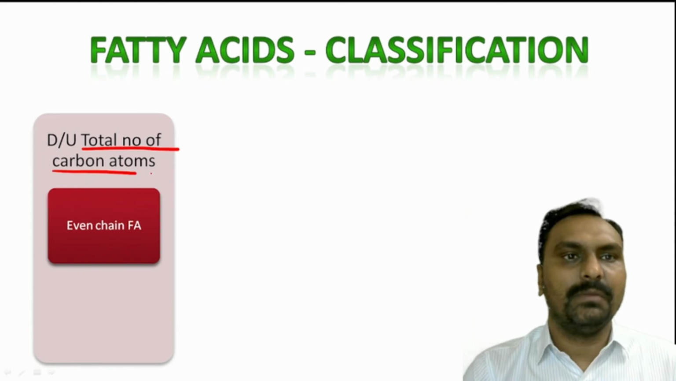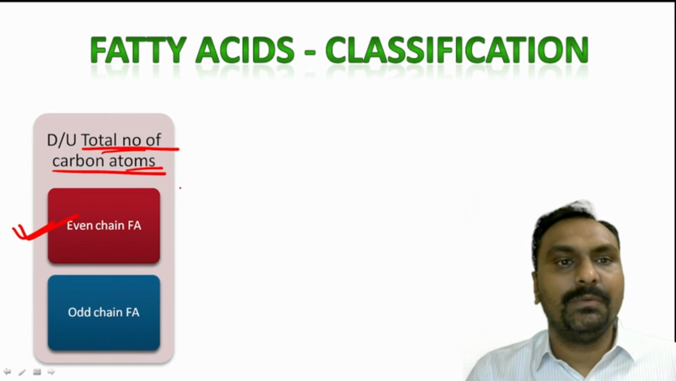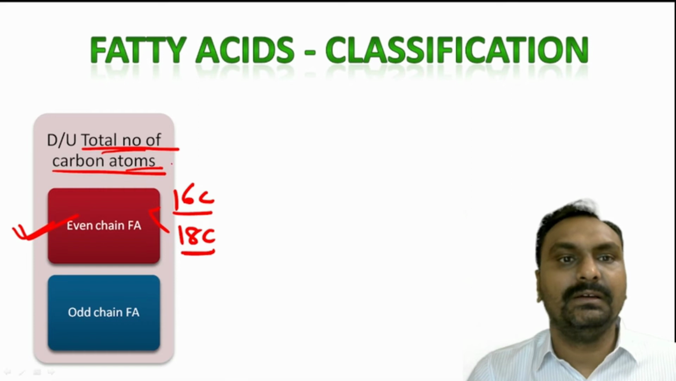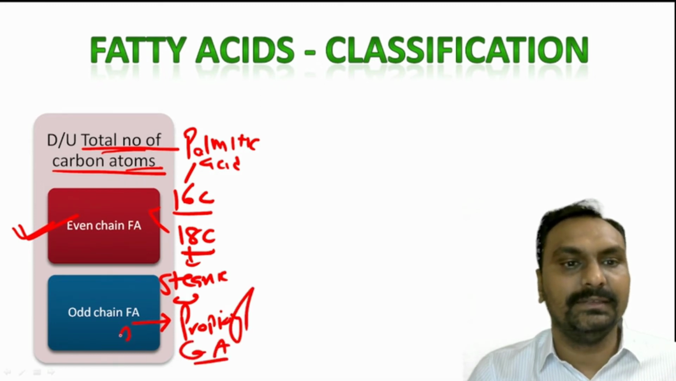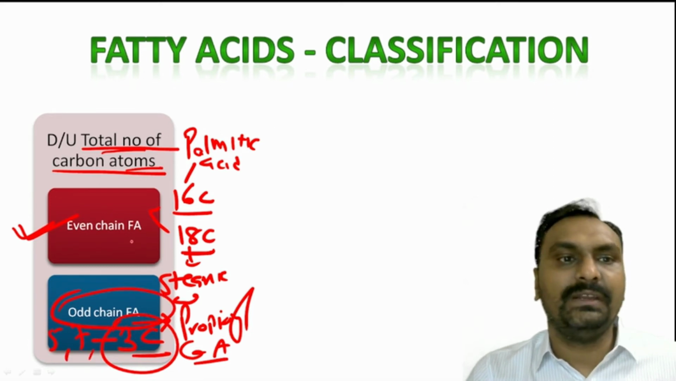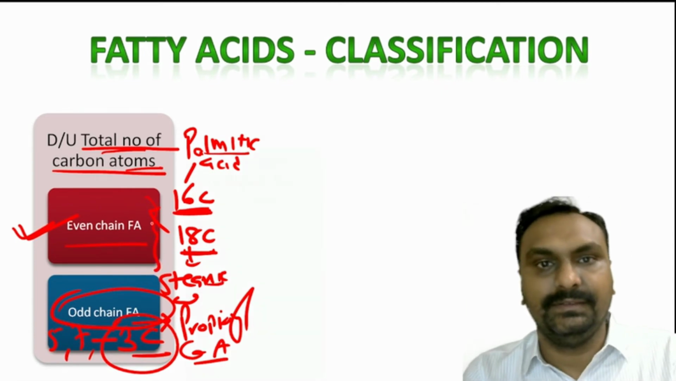Now what is the classification of fatty acid? Based on the total number of carbon atoms, it can be classified into even chain and odd chain fatty acid. Examples of even chain fatty acid are 16 carbon and 18 carbon, which are very important in our body fat. The 16 carbon is palmitic acid, and the 18 carbon is stearic acid. An example of odd chain fatty acid, very important, is propionyl coenzyme A, that is a 3 carbon. So any fatty acid with 3 carbon, 5 carbon, 7 carbon is called an odd chain fatty acid, and palmitic acid, stearic acid are called even chain fatty acids.